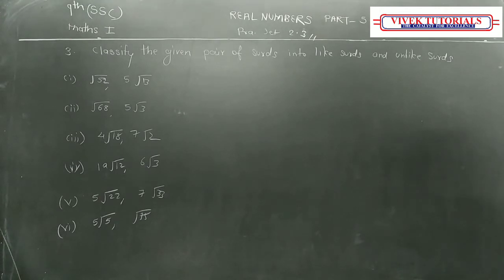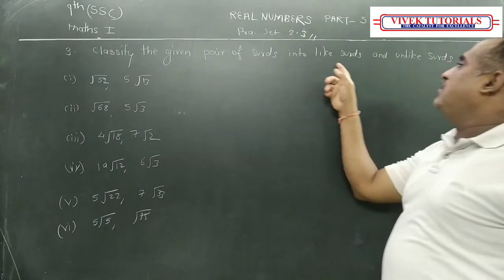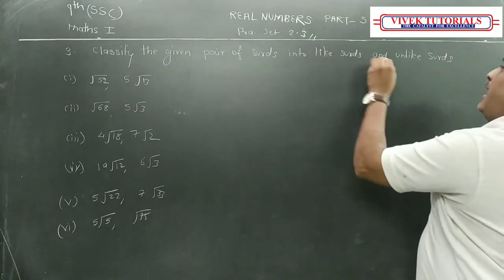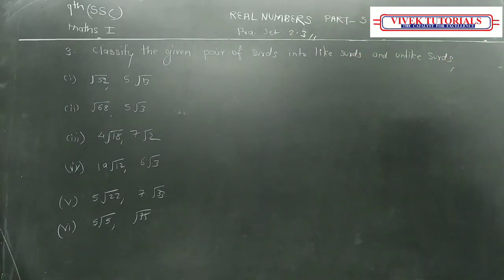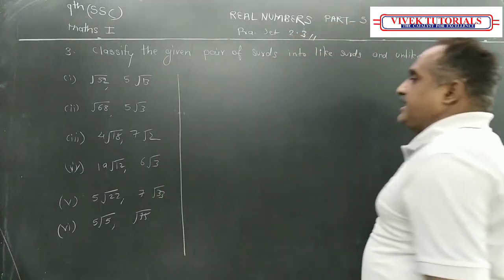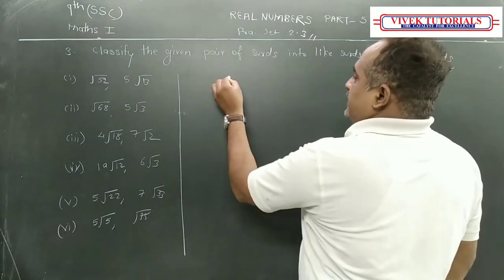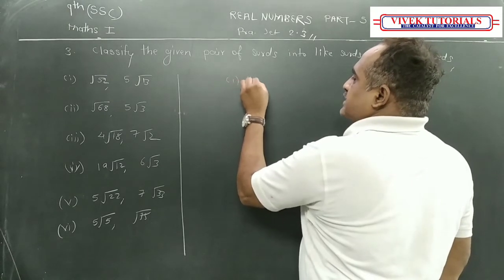Now see the third question of practice set 2.3. Classify the given pairs of surds into like surds and unlike surds. These are the examples they have given. 6 examples. We have to check whether they are like surds or unlike surds. Then the solution for the first.